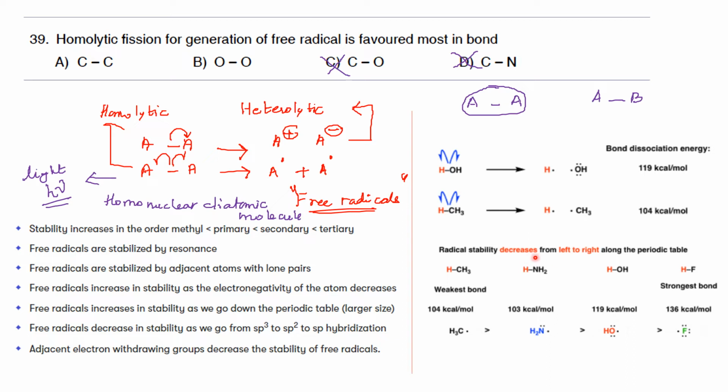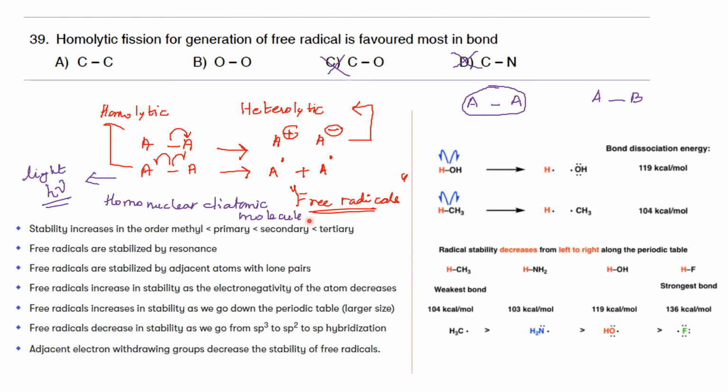That is because when you move from left to right of the periodic table, the electronegativity of the atom increases. Therefore, it cannot hold that unpaired electron for a long time, so the radical stability decreases. So when you consider the stability of these atoms, a carbon free radical is more stable compared to nitrogen, which is more stable compared to oxygen, which is more stable compared to fluorine. So this is the generalization that we obtain from the bond dissociation energy values.